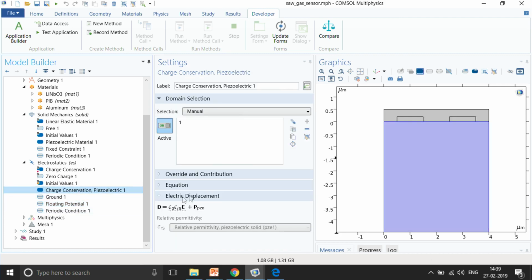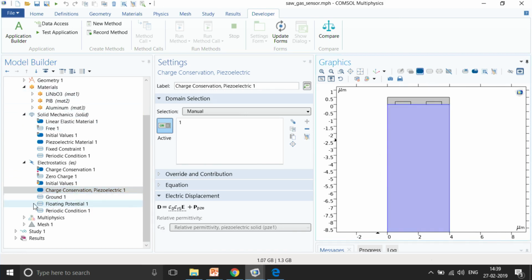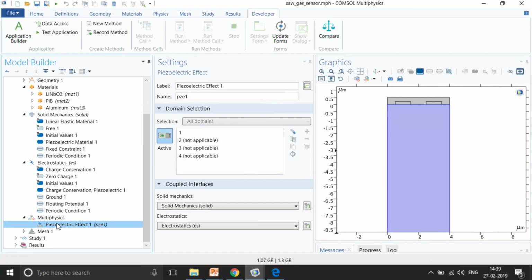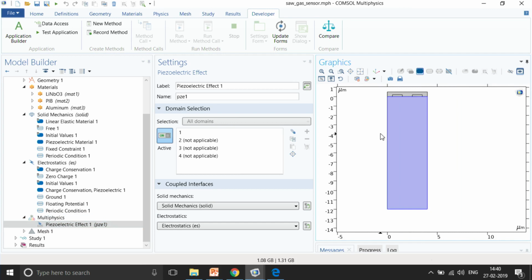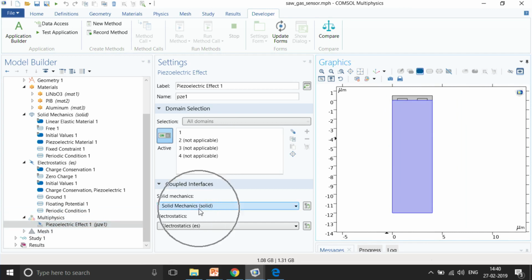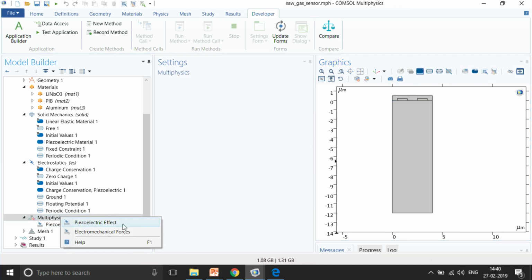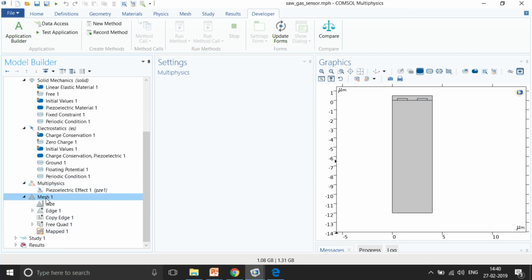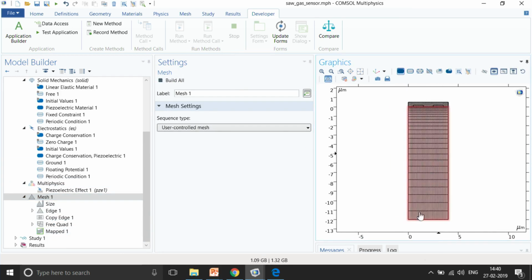And then again we are using a piezoelectric material model for the lithium niobate. Okay. And the next part is the piezoelectric coupling. This is what needs to be added, that there is a coupling between solid mechanics and electrostatics. Okay. So, just to add it, right click on multiphysics and add this electromagnetic piezoelectric effect. Then the meshing part, this is also an interesting meshing. COMSOL allows you to mesh based upon your requirement.